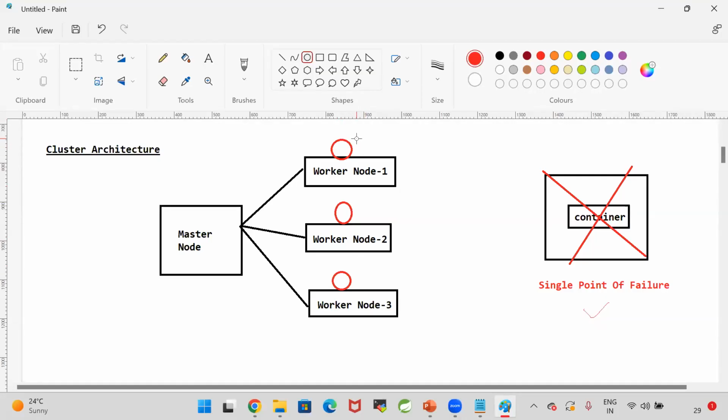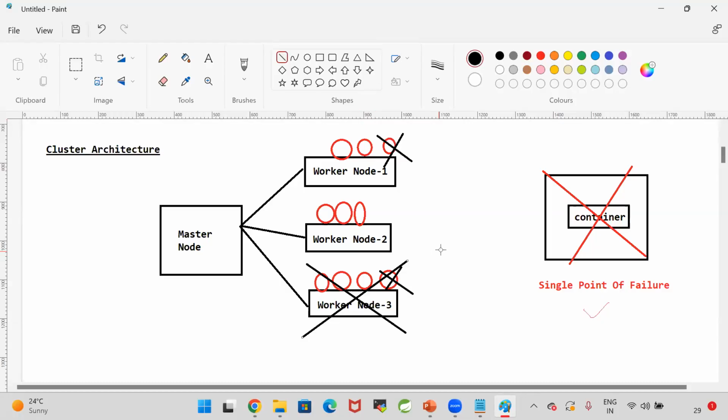For example, 3 containers will be created here, 3 containers here, another 3 containers here, and here 4 containers will be created. Like this, my application will run in 10 containers in 3 machines. So tomorrow, if any one container fails, no problem. Still, there are 9 containers available. If another container fails, no problem, we still have 8 containers. Suppose this complete machine is damaged, no problem. Already 2 machines are available with 5 containers.